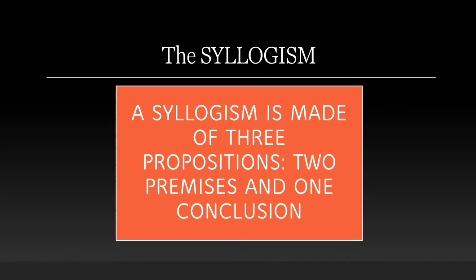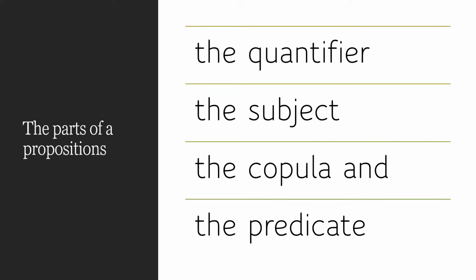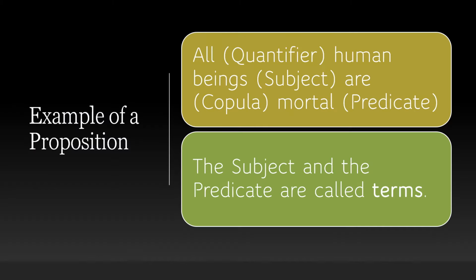Now, the parts of a proposition are the quantifier, the subject, the copula, and the predicate. A quantifier is all or some. The subject is the subject, so the term. The copula is the verb, the link between the subject and the predicate, which is the other term. So, for example, all human beings are mortal. All is the quantifier. Human beings, the subject, are the copula, mortal, the predicate.